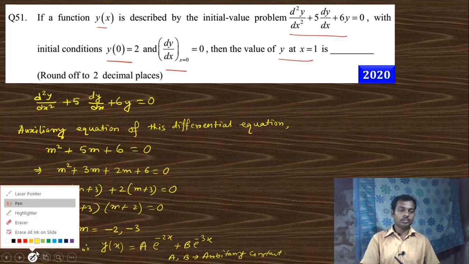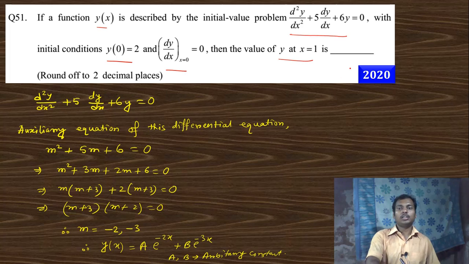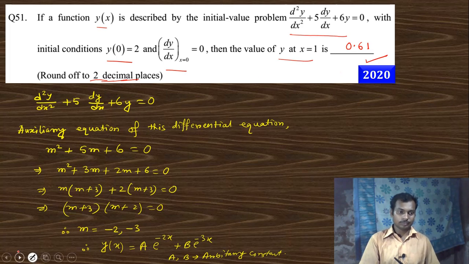So the answer of this question is nearly 0.61, since this is written as round off up to 2 decimal places. So this is the answer of this question. Okay.